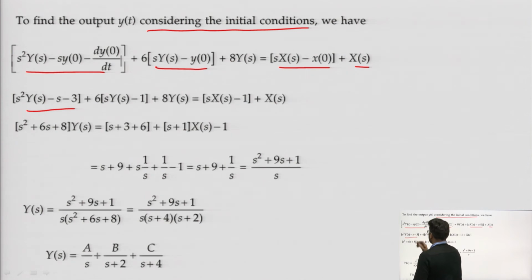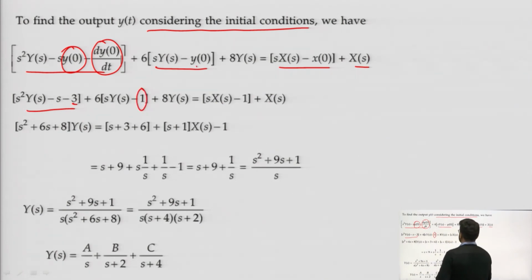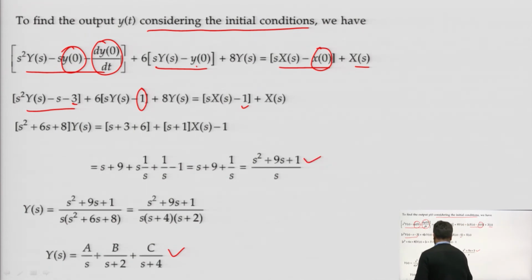So, here we have done s square Y(s) minus s y(0), where y of 0 is given as 1, and dy/dt at 0 is given in the question as the value 3. Again, y of 0 is 1 we have put, and x of 0 is given as 1. So, we will get it as this one. We will solve it further and we get the equation as this, and Y(s) is this one.